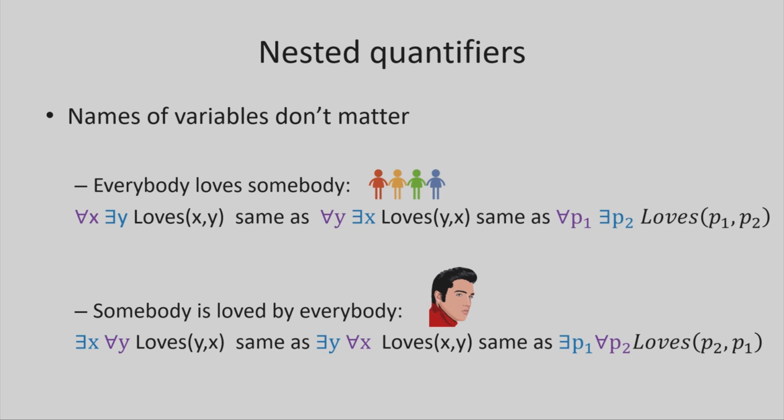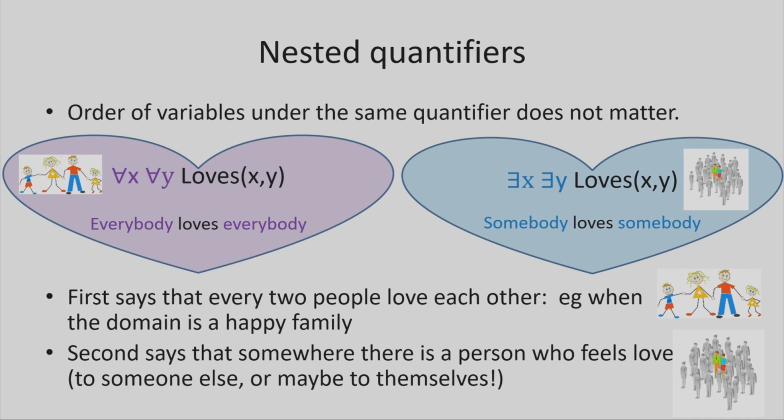So far we talked about scenarios where we had two different quantifiers. This was the interesting case, but you may be wondering what happens if we use two of the same quantifiers. So let's look at what happens when we use the same quantifier. Actually, with the same quantifier, order of quantifiers doesn't really matter.